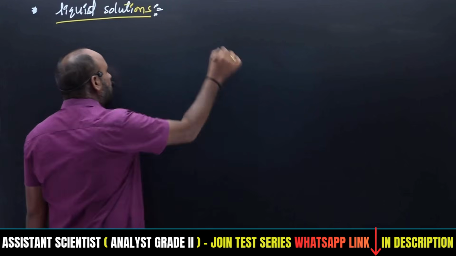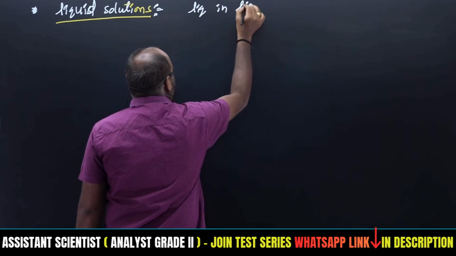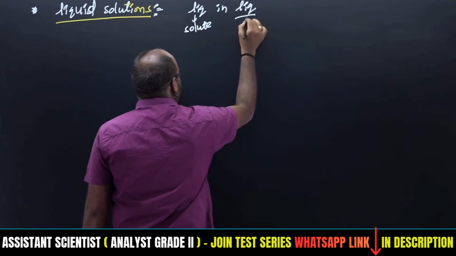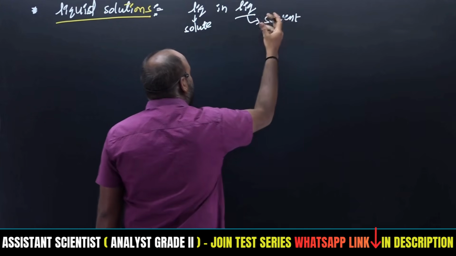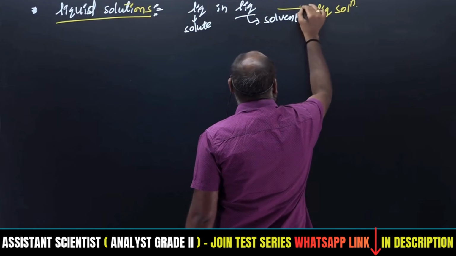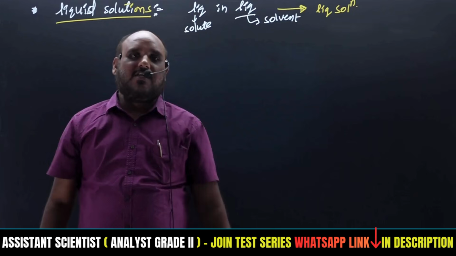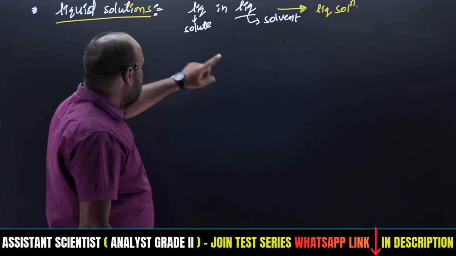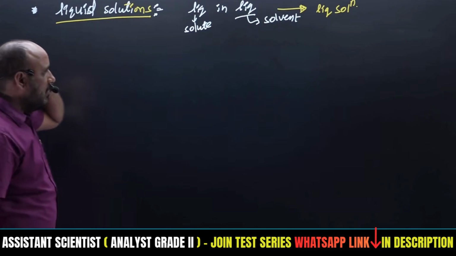Liquid solutions means what? Liquid in liquid. This liquid will be the solute, and this liquid will be the solvent. The combination of liquid in liquid forms liquid solutions. Simply mixing solvent and solute together can make a solution. That particular solution is a liquid solution, because the liquid is a solute and the liquid is also the solvent. Both mixing together give liquid solutions.